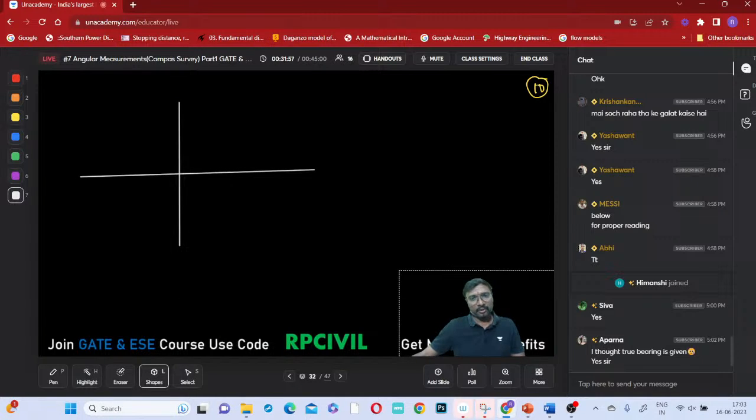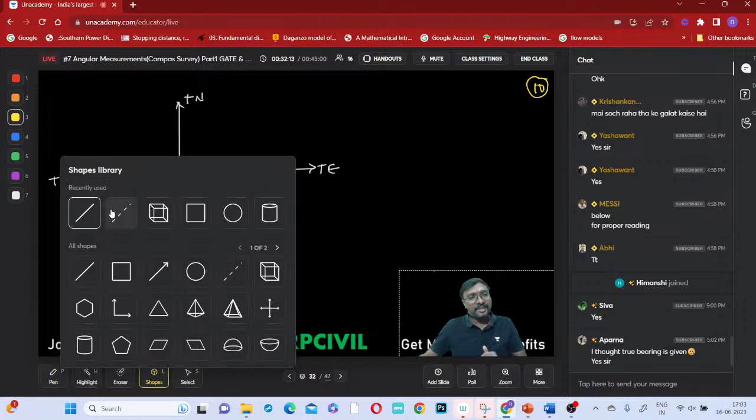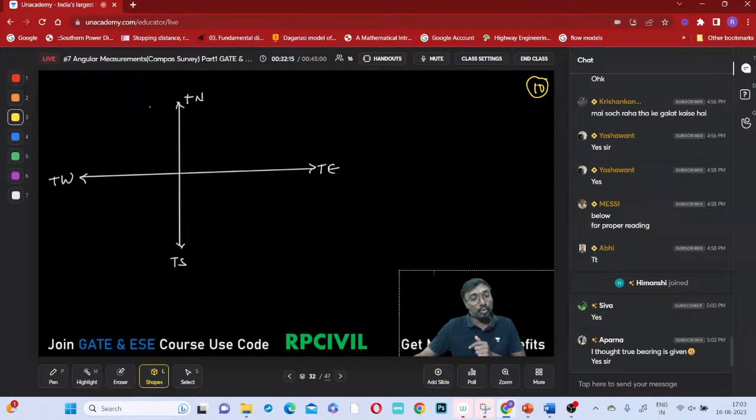So what is this? This is your true north. This is your true south, right? This is your true east and this is your true west, right? What does it mean? These are geographical. And what is the declination you are having? 6 degrees west. So with respect to this true meridian, the magnetic meridian is inclined towards the west by 6 degrees, right?